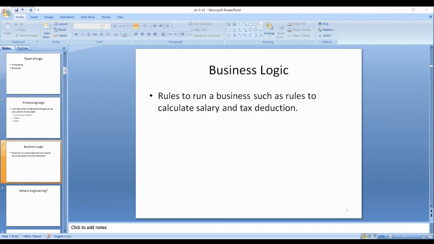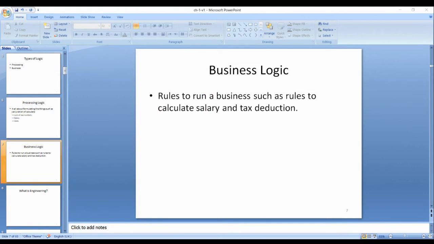Like salary, you have business logic, a contract for each type of employee, like 10,000 riyal salary, 20,000, 30,000, 40,000, 50,000. So according to the contract, the values will come into the processing logic, the formula to calculate the salary.